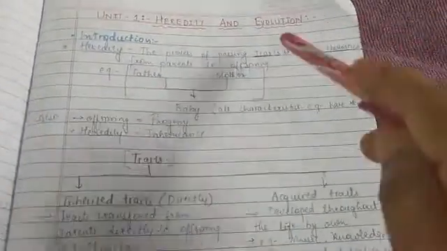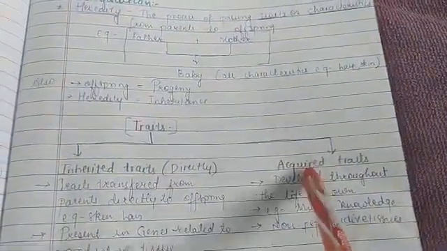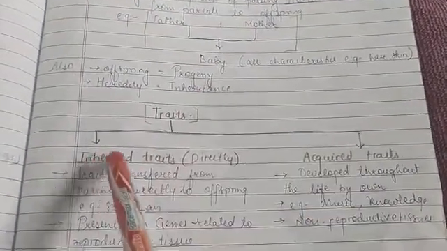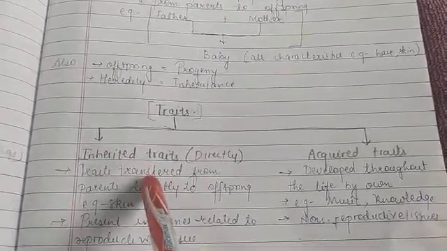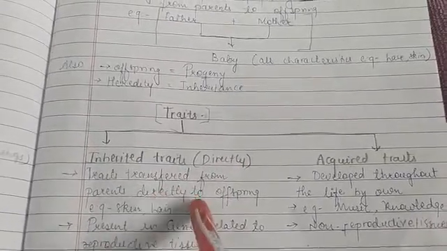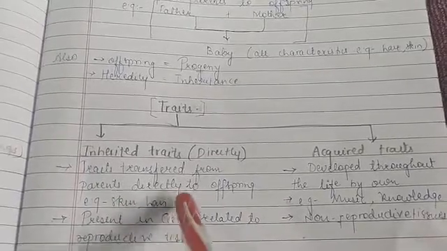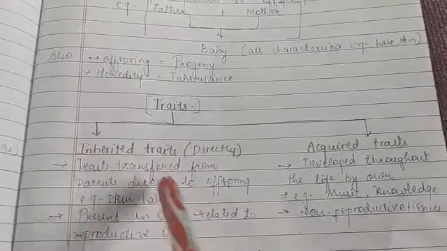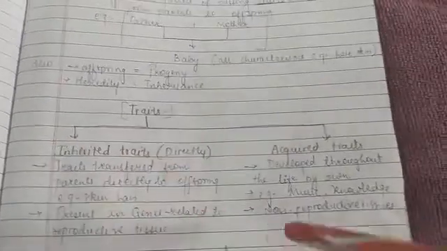Now, as we have seen the trait concept in heredity, there are two types of traits, inherited traits and acquired traits. So inherited traits means what? The characteristics which are transferred from parents directly to offspring, like the skin tone, hair, eye color. So these are the characteristics which are transferred from parents directly to their offspring. This is known as inherited traits.